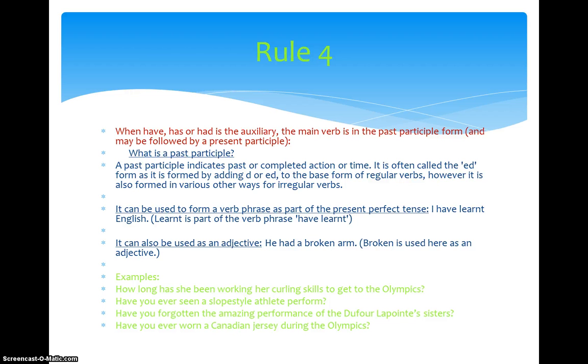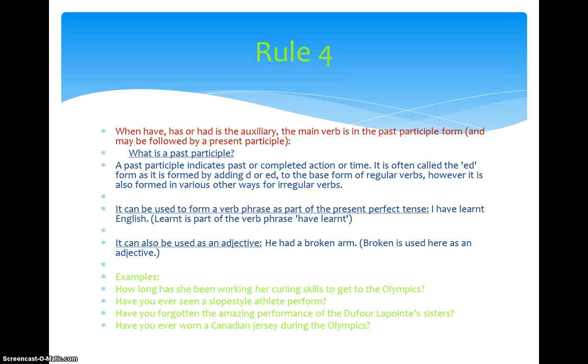Rule number 4. When have, has, or had is the auxiliary, the main verb is in the past participle form and may be followed by a present participle. But Noémie, what is a past participle? A past participle indicates past or completed action or time. It is also called the ed form as it is formed by adding d or ed to the base form of regular verbs. Okay, so here are a few examples.